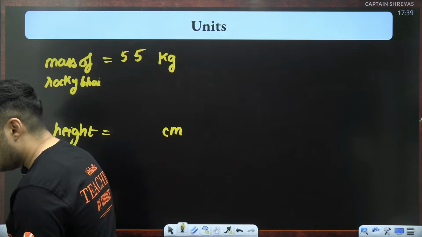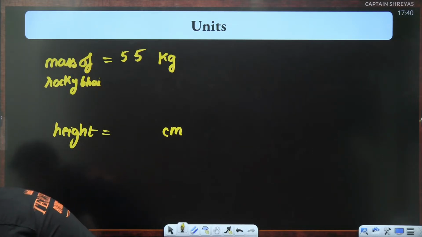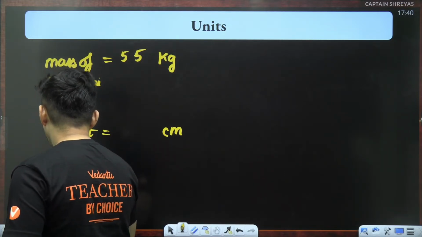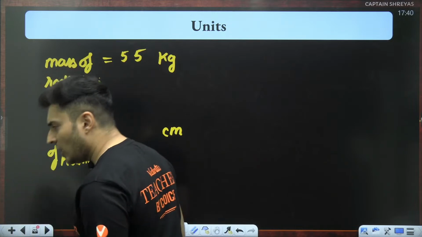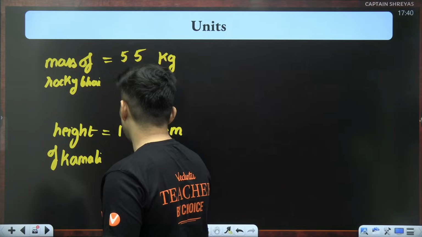Okay. And somebody else's height. Kamali. Height of Kamali is how much? 170 centimeters. Wow.